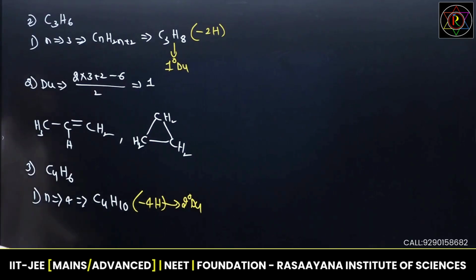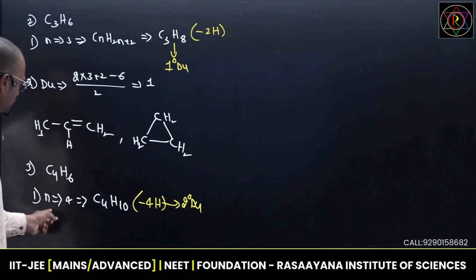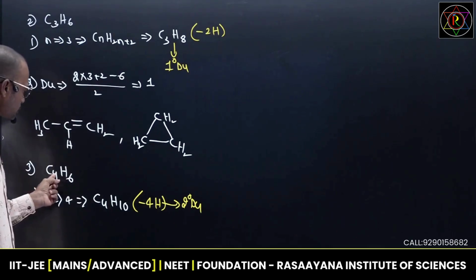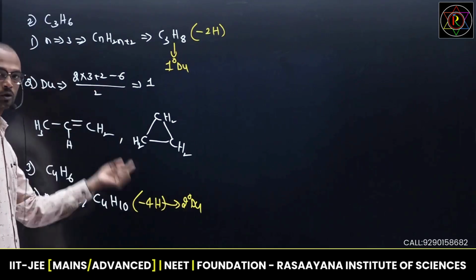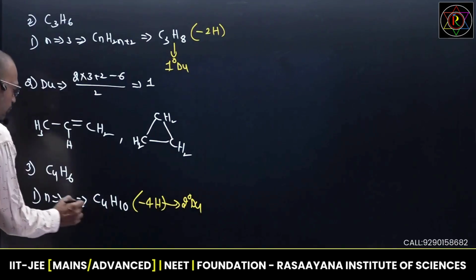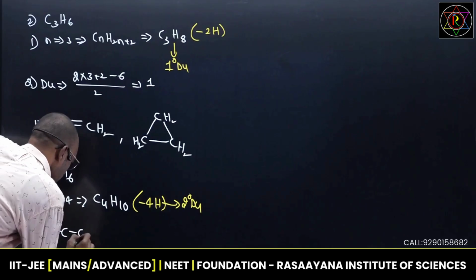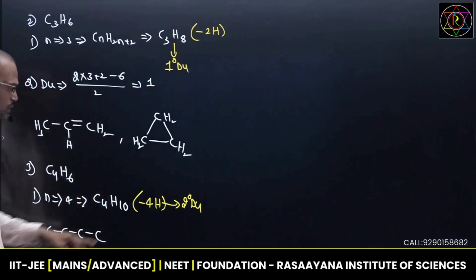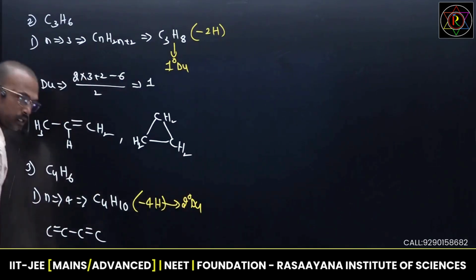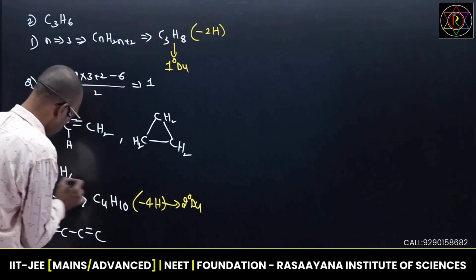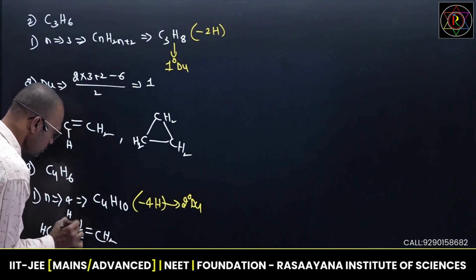Second degree of unsaturation means you can also use this formula to calculate. See this: 2 into 4, 8 plus 2, 10, 10 minus 6, 4 by 2, 2. Even by using this formula we can calculate here. Now with the help of 2 DU, I would like to create some structures. Write down these 4 carbons. DU 2 means 2 pi bonds. I can put one pi bond here, other pi bond here. Yes, it is matching, DU matching, carbons matching. Then balance with hydrogens: 2 hydrogens, 2 hydrogens, 1 hydrogen, here 1 hydrogen.